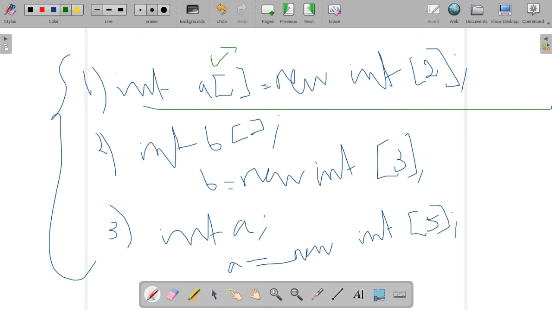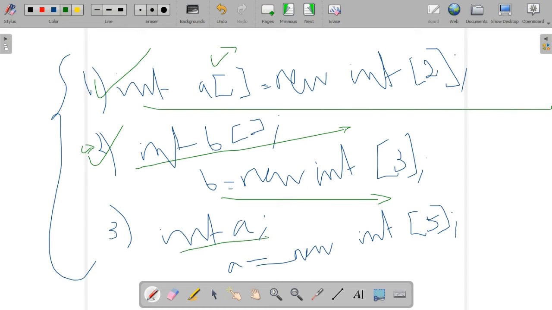All of you know, the first one is valid because the subscript is given after the array name. The second one is also valid because this is included in the two-step process: first declaring the reference, the next one creating the array object. So these 2 are valid. The third one is only a single variable declaration. It is not indicating an array, it is indicating a single variable. So that third statement is not valid. The first and second are valid array declaration statements.